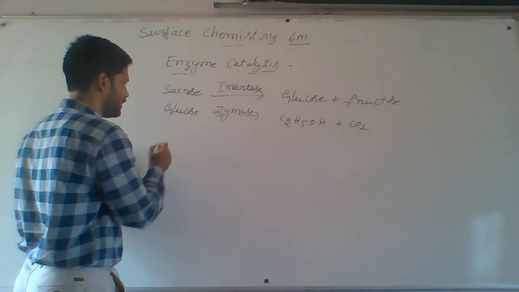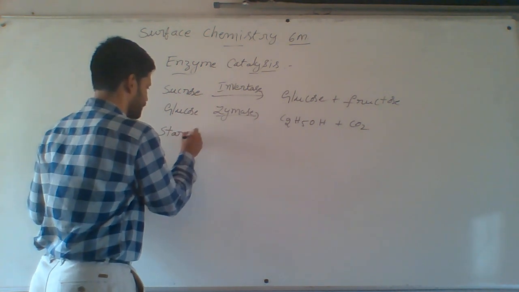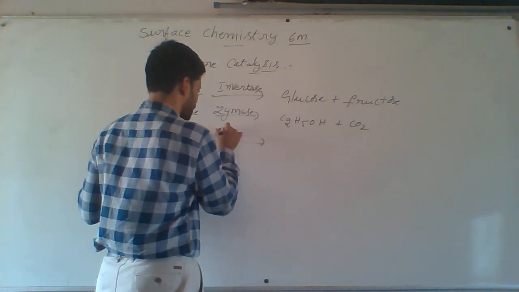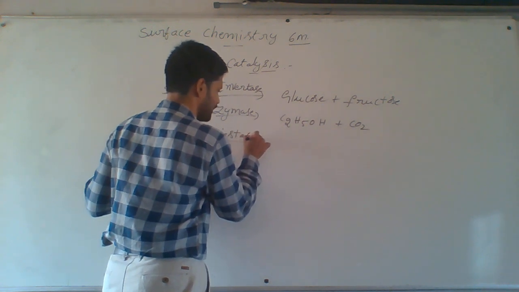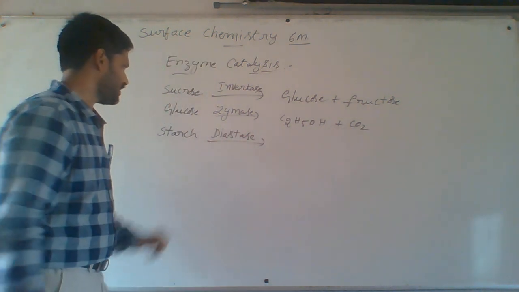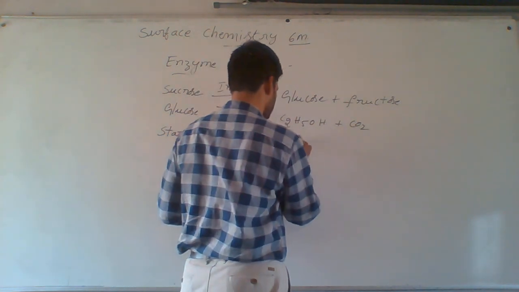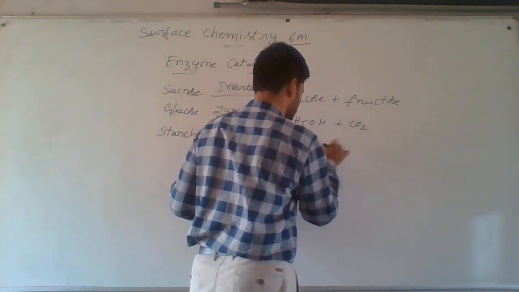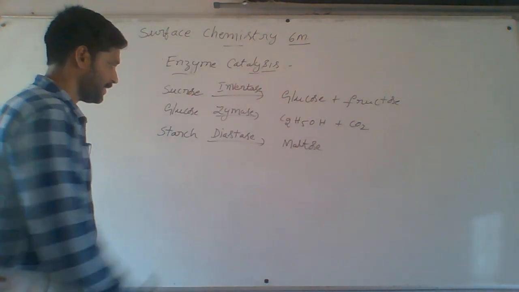One more you can take, that is starch. In presence of diastase enzyme, it is converted to maltose. That is one more point.